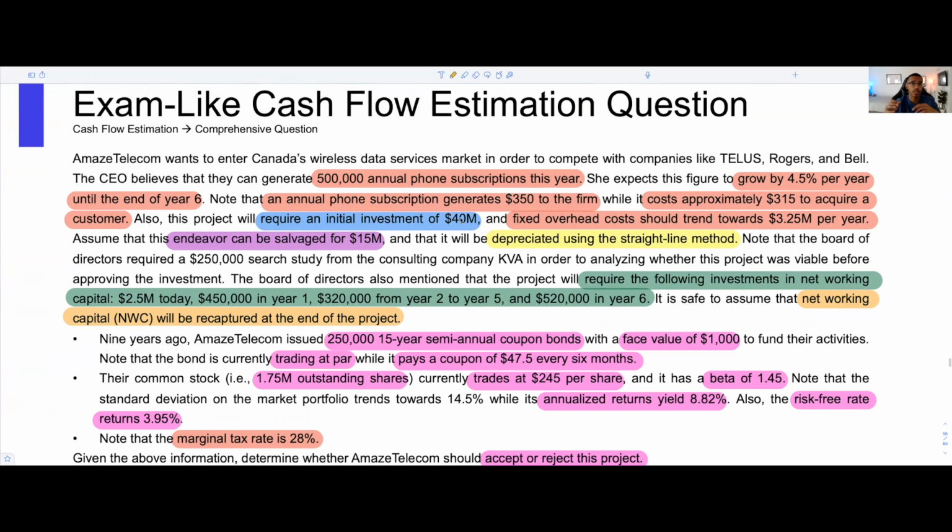We're going to be looking at, of course, cash flow estimation. We're going to look at bond valuation, equity valuation. Then we're also going to be looking at WACC in order to find the cost of capital. And of course, we're always going to touch on some time value of money, because really, this chapter is a derivative of the time value of money chapter. So let's go ahead and walk through this step by step.